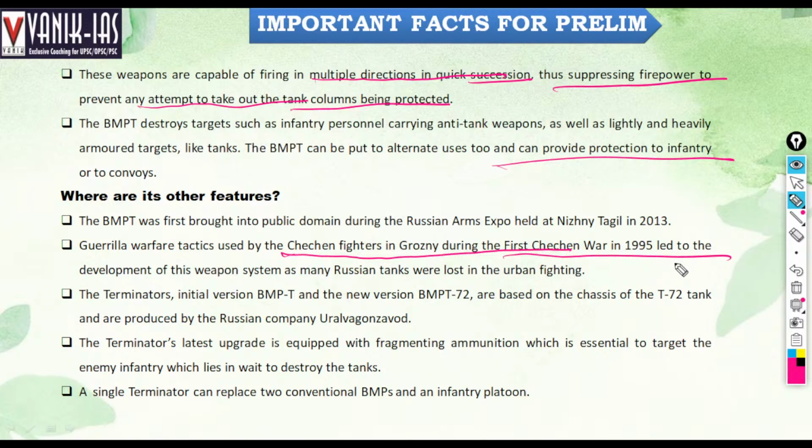The initial version of the Terminator and the new version, the BMPT-72, are based on the chassis of the T-72 tank and are produced by the Russian company Uralvagonzavod. The latest upgrade is equipped with fragmenting ammunition, essential to target enemy infantry that lies in the way to destroy the tanks. A single Terminator can replace two conventional tanks in an infantry platform, so it is very efficient. It can fight in multiple directions and will protect the Russian tanks.